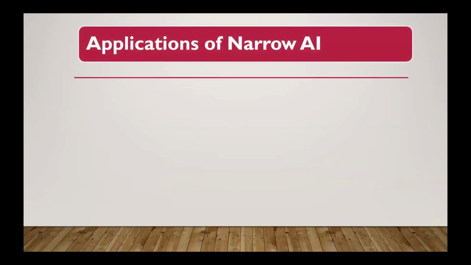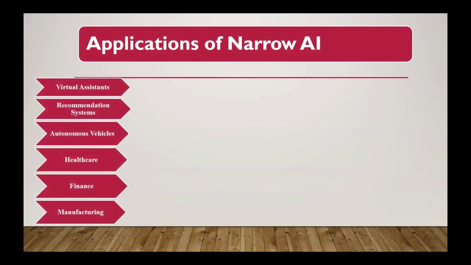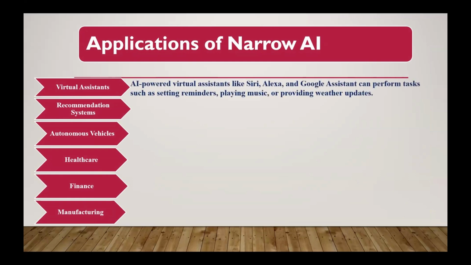Next, let's think about the applications of narrow AI, because whatever AI systems are available right now all come under narrow AI or weak AI. There are various applications. The first one is virtual assistants. AI-powered virtual assistants such as Siri, Alexa and Google Assistant perform tasks such as setting reminders, playing music, or providing weather updates. These are applications of a virtual assistant.